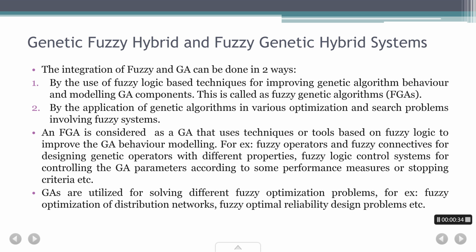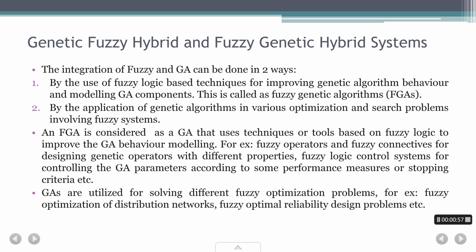Now these are a little bit different when you talk about genetic fuzzy and fuzzy genetic. And how is it different? We'll see this in this particular slide, and then we'll go ahead. So the integration of fuzzy systems and GA can be done in two ways. There are two major categories. The first one is by using fuzzy logic based techniques for improving genetic algorithm behavior.